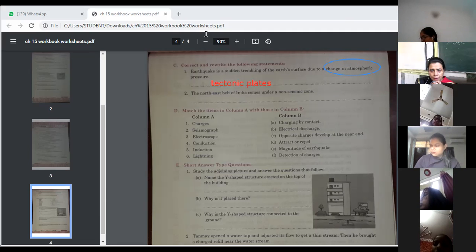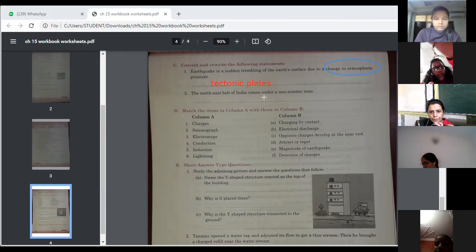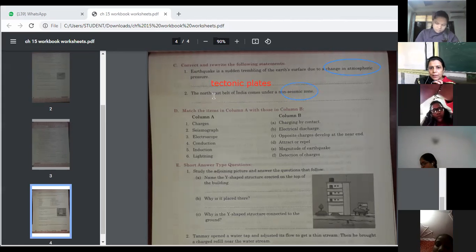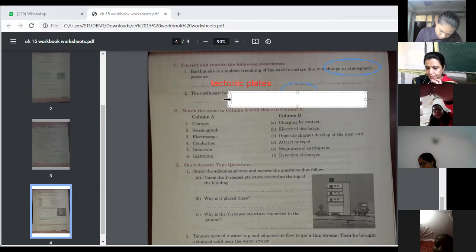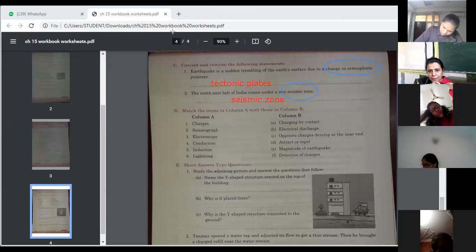Next: the northeast belt of India comes under a non-seismic zone. Yes, Anshika Goyal. Ma'am, the northeast belt of India comes under a seismic zone. So instead of non-seismic zone, it will be a seismic zone. You may write that down. Seismic zone. Next, match the following, column A and B.